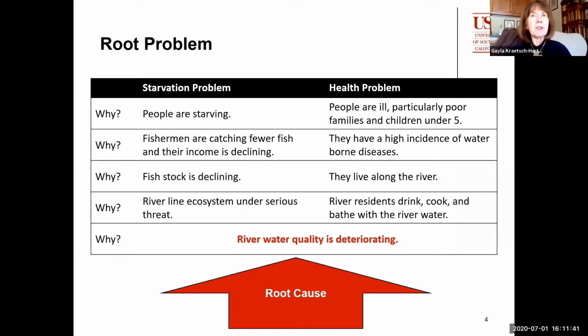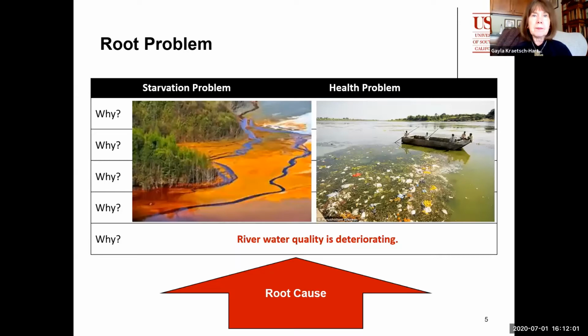It also had major impact in terms of health. What we learned was with poor water deterioration, it affected the residents who lived along the river because they drank, cooked, and bathed in the water, and therefore had a higher incidence of waterborne diseases, which then affected their health, particularly among the poor families and children living there. So in both cases, the root problem was river water is deteriorating.